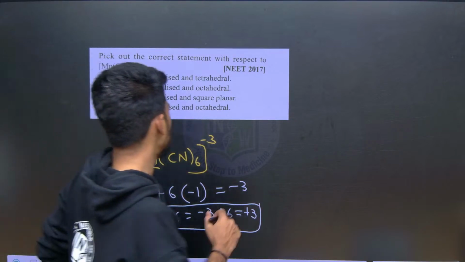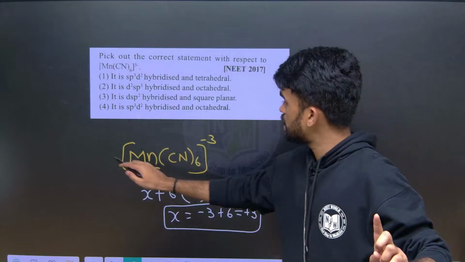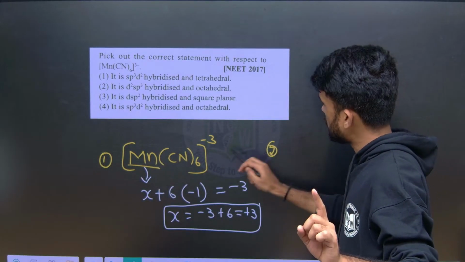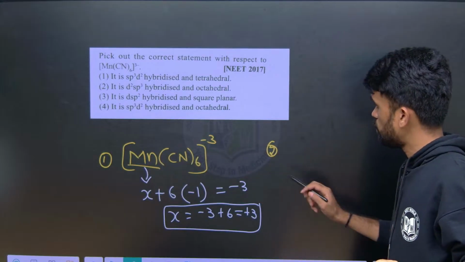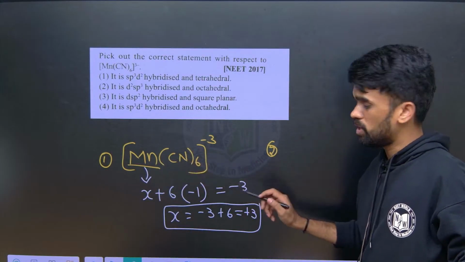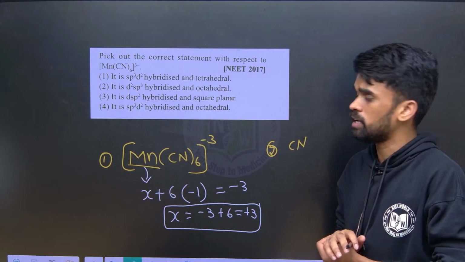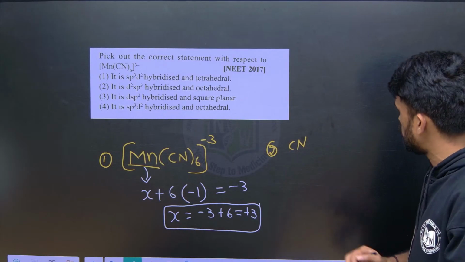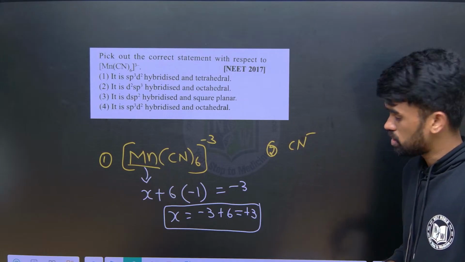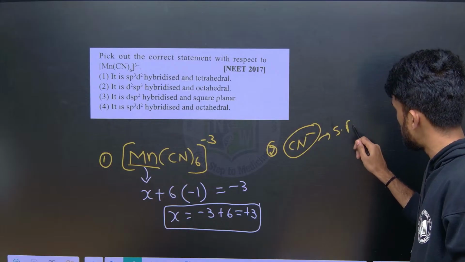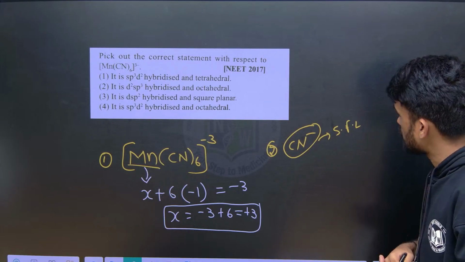Next, finding the oxidation state is step 1 you have to make. Step 2 is what is the nature of this ligand. So while identifying whether it is a negative or positive ligand, or a zero ligand, I mean a neutral ligand, we need to identify now. So we know it is a negatively charged ligand, and now itself we get to know it is a strong field ligand, right? So you can make that clarity here.